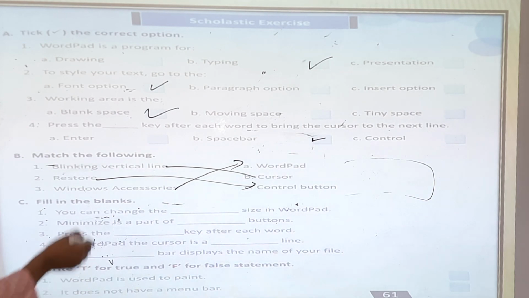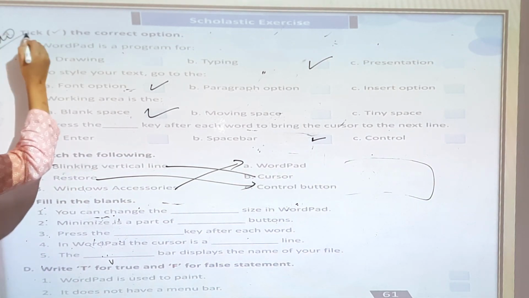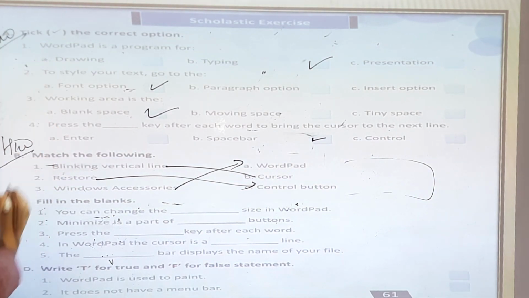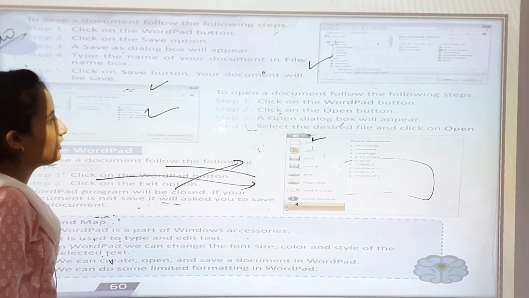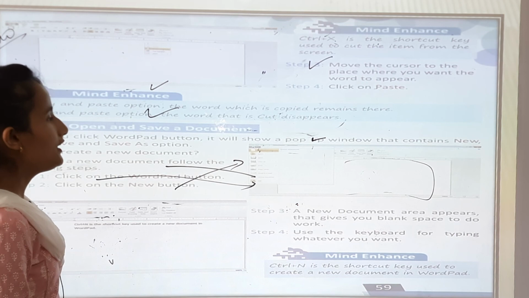So do this in your copy. Exercise A and Exercise B. Exercise C is your homework, and Exercise D is also your homework. You can do it by yourself because I have told you all the things. You can find it in your book also. You can revise the chapter.